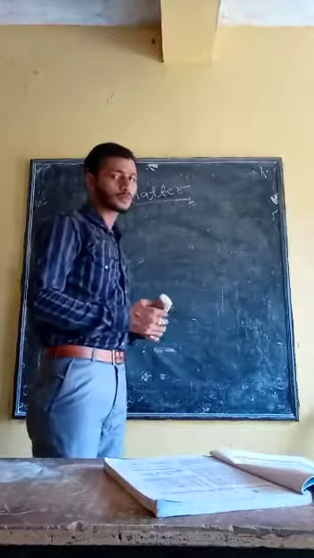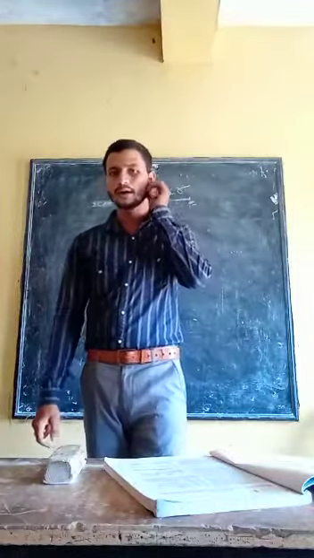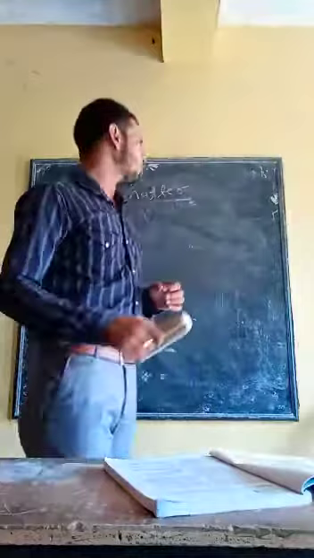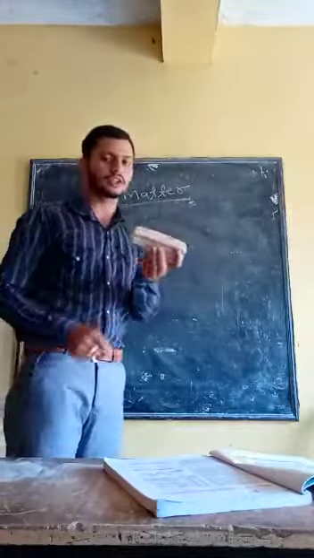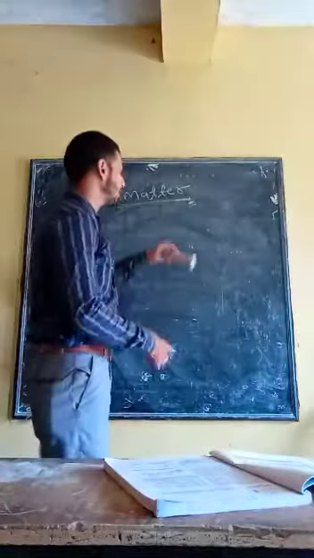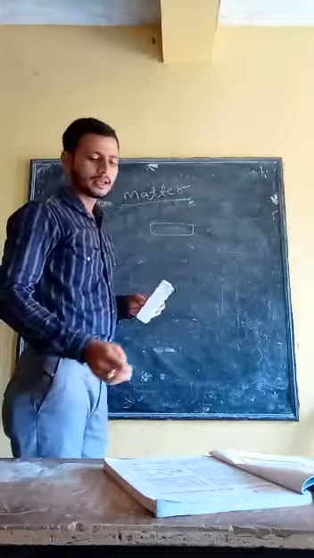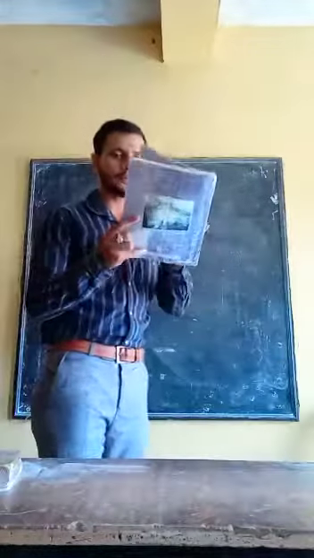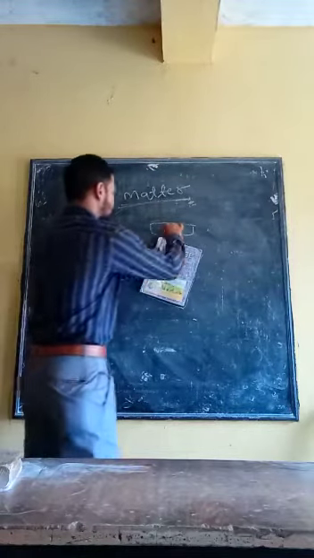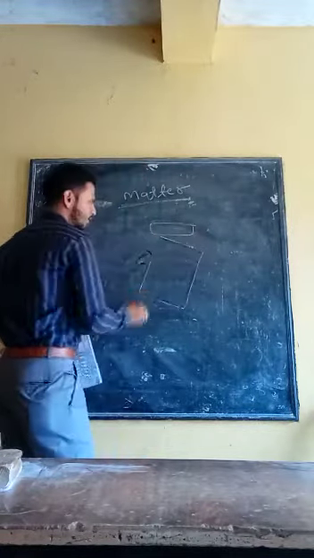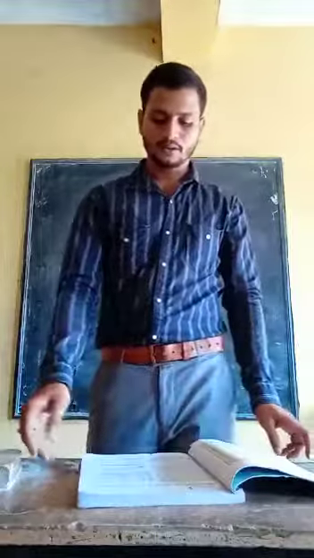So, in this class, we are going to discuss matter in our surroundings. First of all, you should know what matter is. Anything that occupies space and has a certain amount of volume is known as matter. For example, this is a duster. If I place it on a plate, it will occupy space. If I place this book on the blackboard, it will occupy this much space. Anything that occupies space and has a certain volume is considered matter.